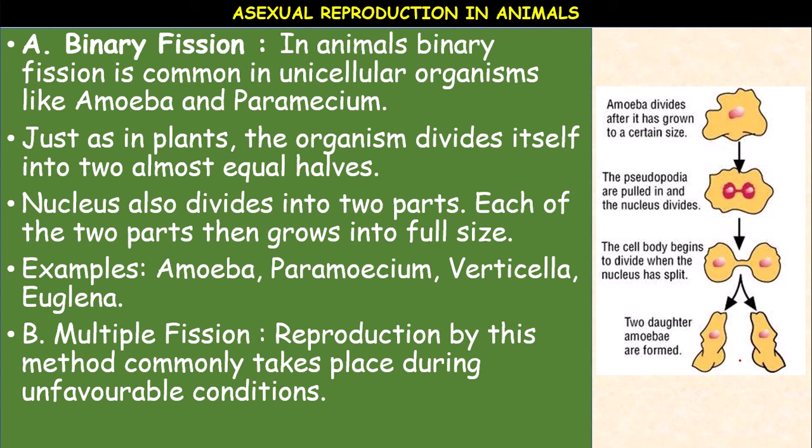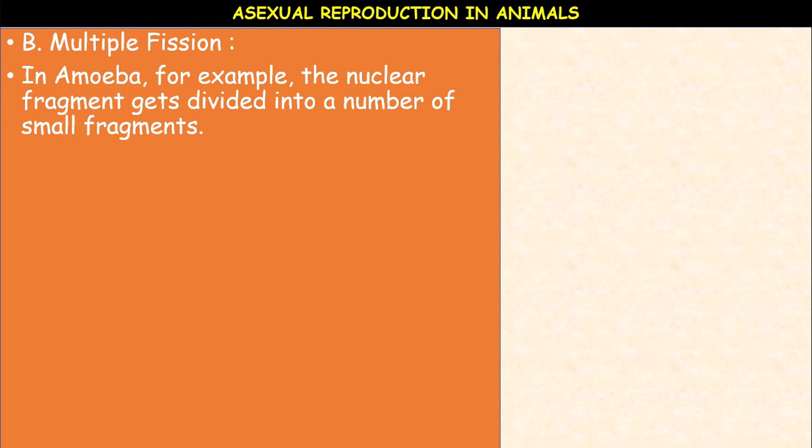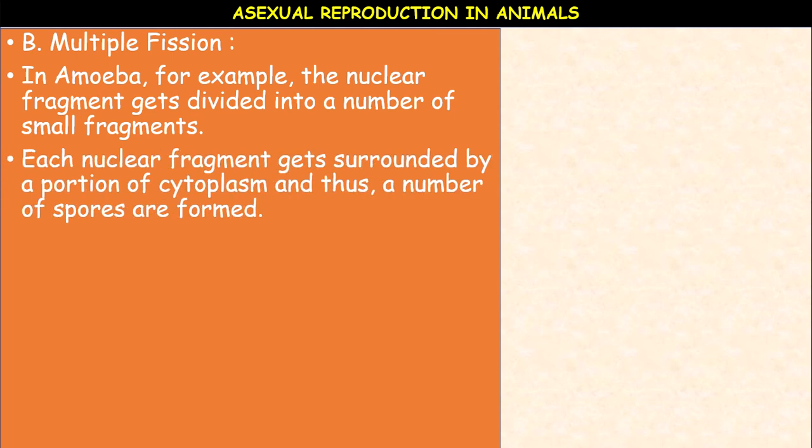If you come to multiple fission, it is different. Let us see. In multiple fission in amoeba, for example, the nucleus gets divided into a number of small fragments. Each nuclear fragment gets surrounded by a portion of cytoplasm, and thus a number of spores are formed.